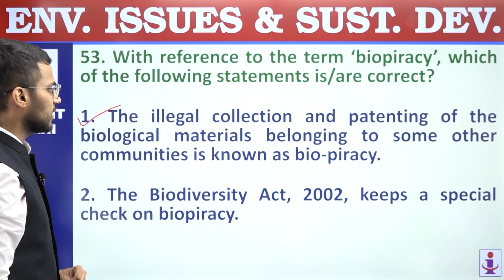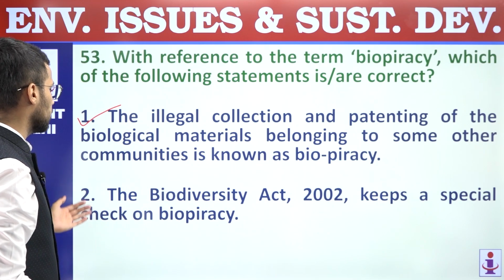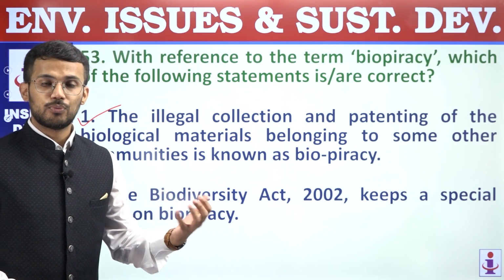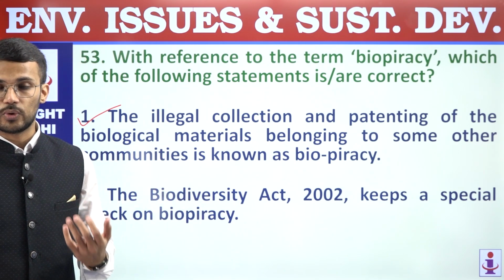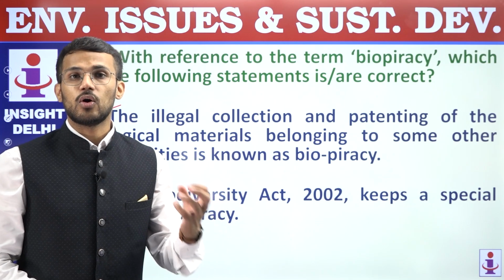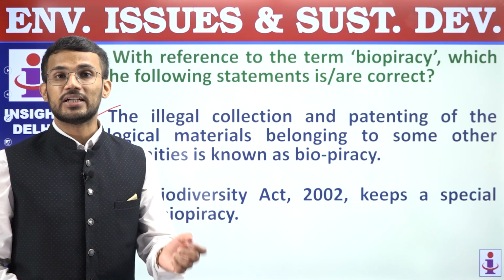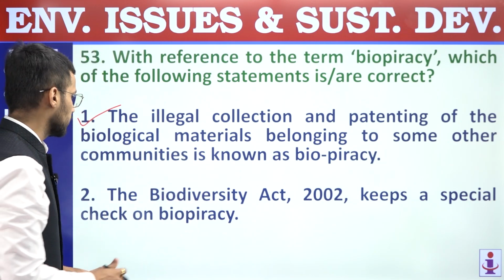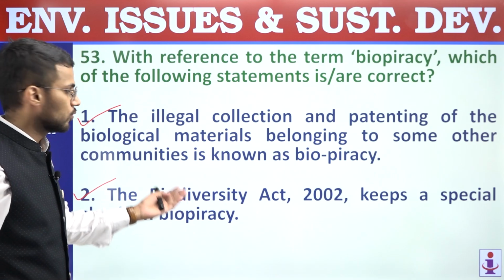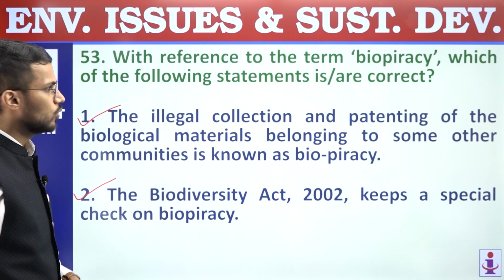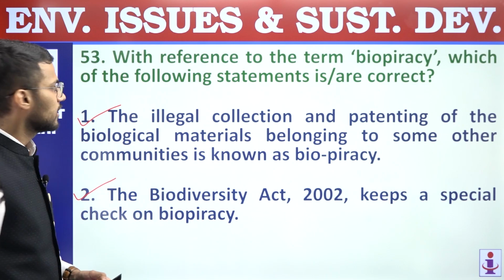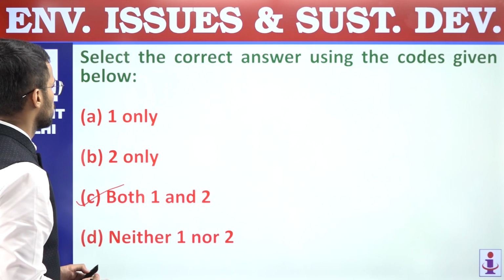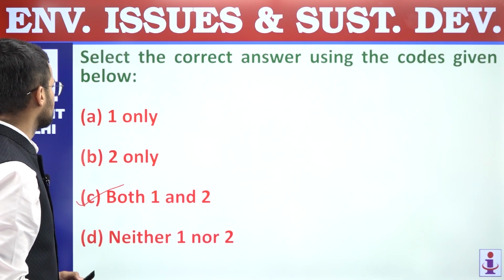Second, the Biodiversity Act 2002 keeps a special check on biopiracy. So one of the important objectives of the Biodiversity Act 2002 is to ensure that there is a check on biopiracy by regulating the filing of intellectual property rights on biological resources. That is the objective of the Biodiversity Act 2002, and hence both these statements are correct. Answer is C, both 1 and 2. So question number 53, answer is C.